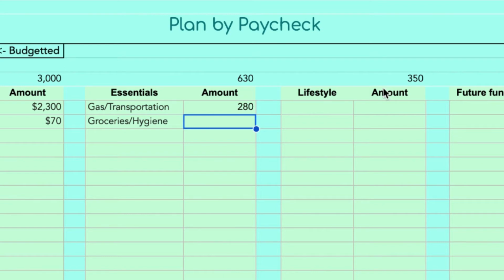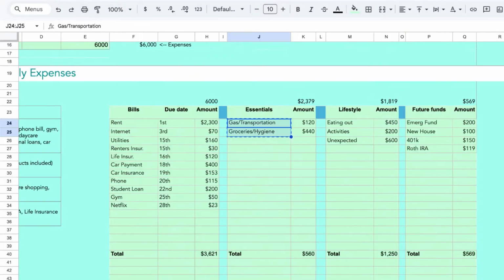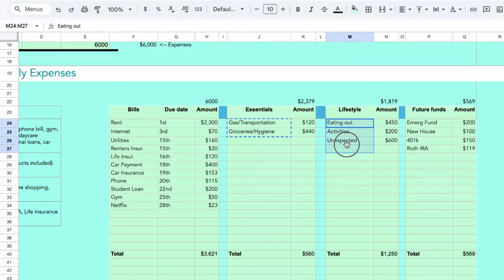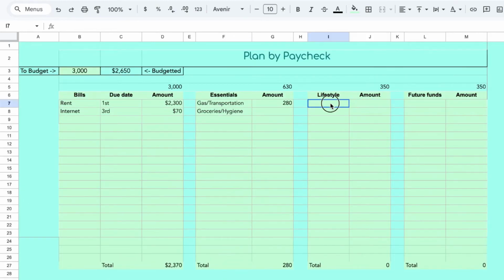Since $350 is not that much, we're going to hold off on saving and investing with this paycheck. We'll take care of that with the next paycheck, where we're going to have a lot more leeway since we do not have to pay rent with the other paycheck. So we're just going to go ahead here and copy this, boom, and we're just going to put the remaining